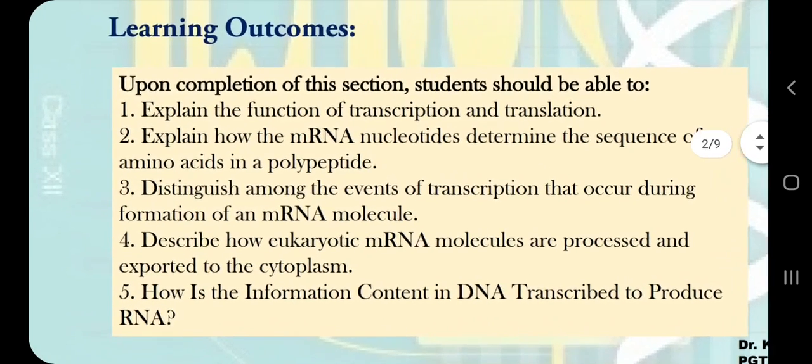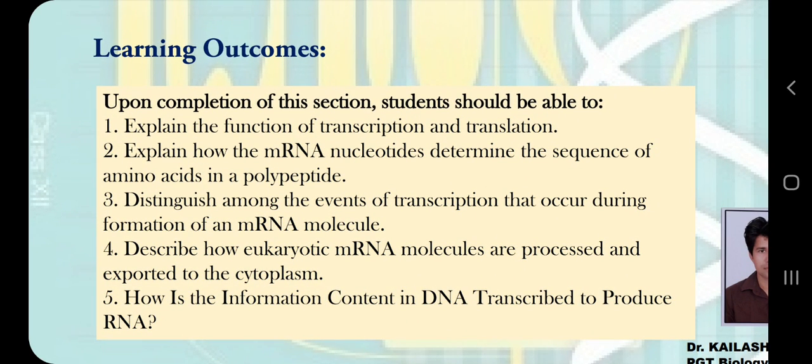That after completion of this section, we will be able to explain the function of transcription and translation, explain how the mRNA or messenger RNA nucleotides determine the sequence of amino acids in a polypeptide, distinguish among the events of transcription that occur during formation of an mRNA molecule, describe how eukaryotic mRNA molecules are processed and exported to the cytoplasm, and how is the information contained in DNA transcribed to produce RNA. So let's get the answers together.